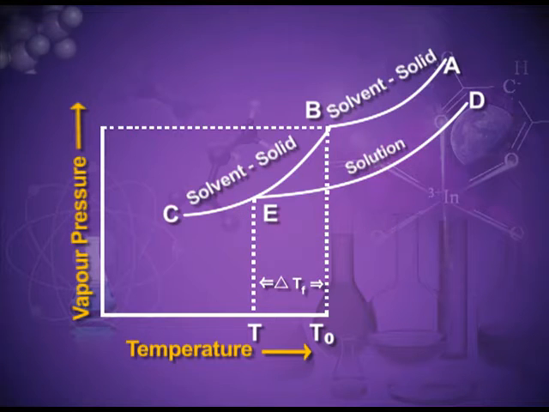Delta Tf is the value of the depression in the freezing point. The more you add the solute, the more the lowering of the vapor pressure and the more will be the depression in the freezing point.